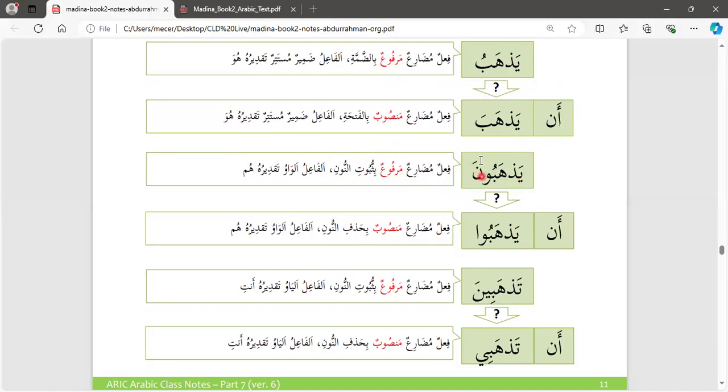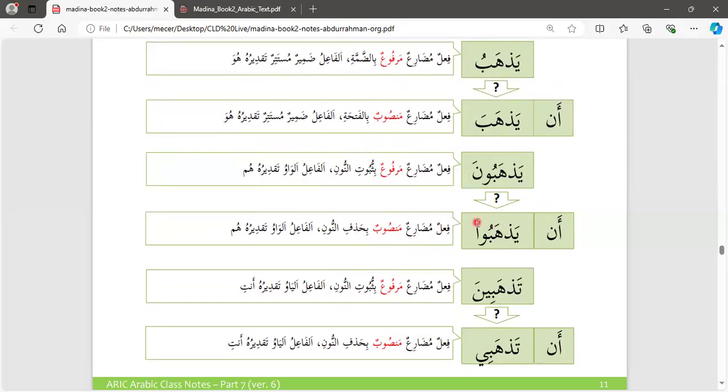So why we put this nun, and when the nun comes, and in some instances the nun goes. Let's look at here why the nun has gone. An yadhabu, an yadhabu. This is still fi'l mudari'u mansubun bihadhf nun. Now hadhf is the opposite of thubut. Thubut means present, hadhf means deleted or removed.